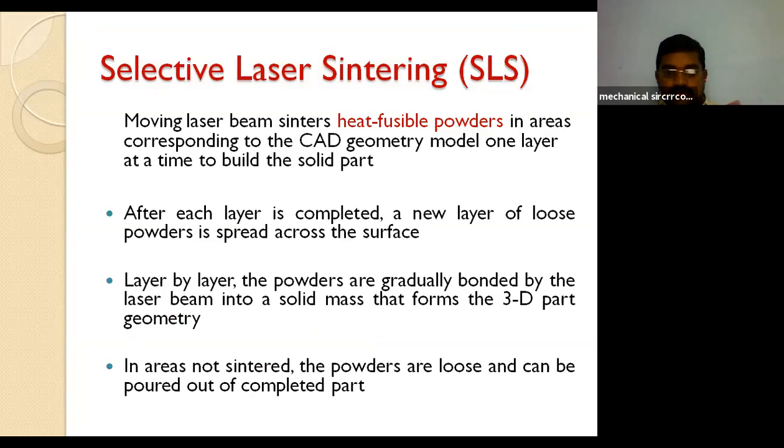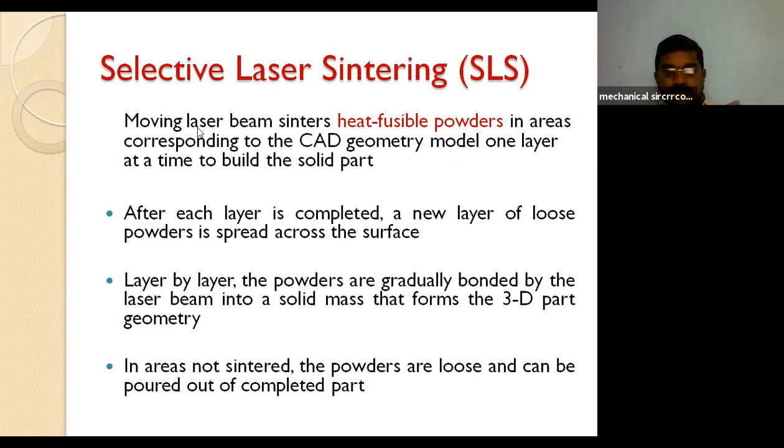It should not reach the melting point, but it should become some deformable nature, and next it will be formed as a solid substance. If it is fully melted, it is converted into liquid state, so we should not convert it into pure liquid state. We just have to heat the powder, and then the particular substance is converted into solid substance.